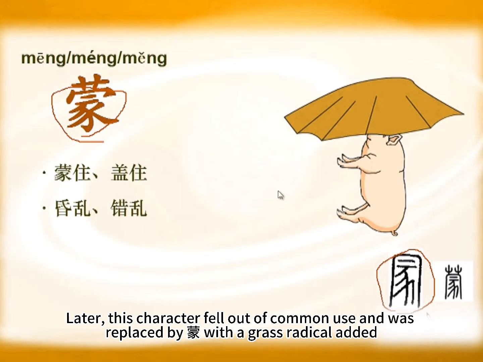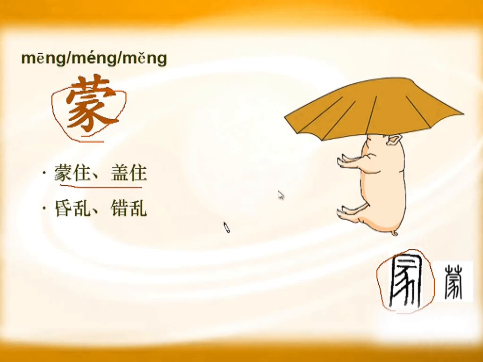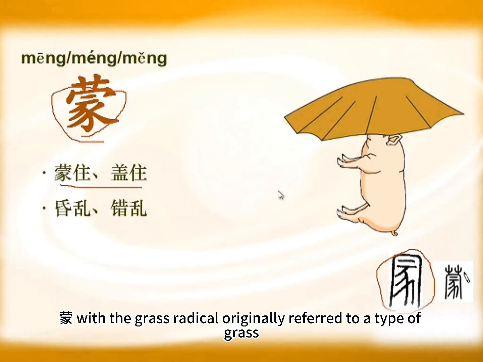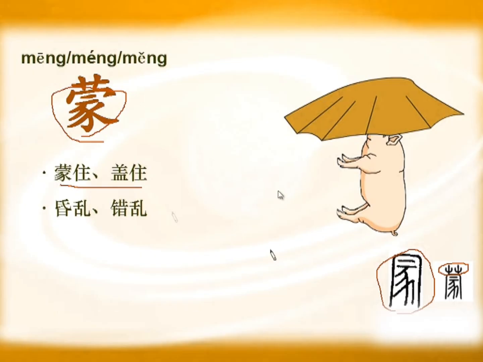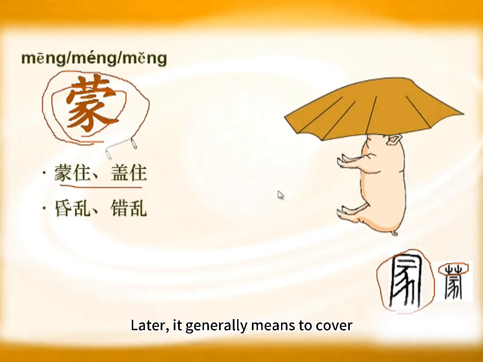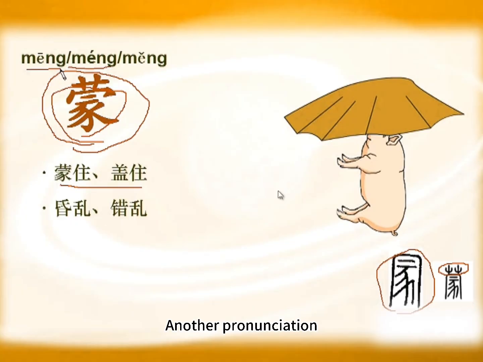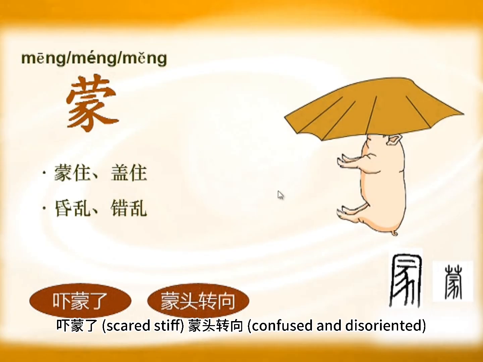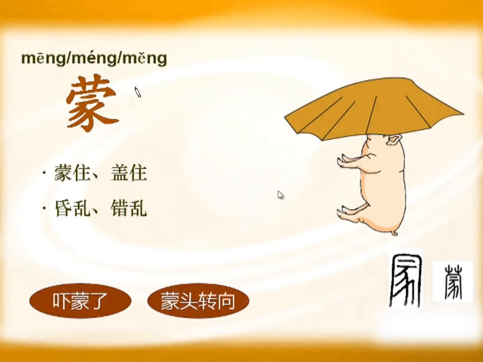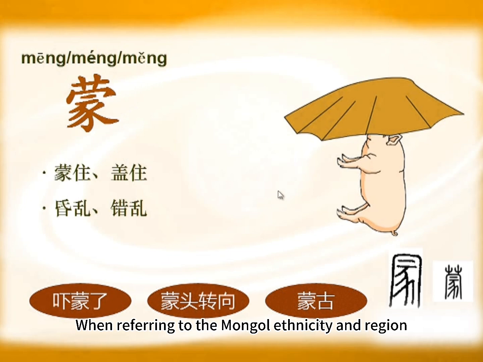Later, this character fell out of common use and was replaced by méng with a grass radical added. Méng with the grass radical originally referred to a type of grass. Later, it generally means to cover. This character has three pronunciations, usually read with a meaning of confusion, meaning confused. Another pronunciation: 吓懵了, scared stiff, 蒙头转向, confused and disoriented. When referring to the Mongol ethnicity and region, it is read with a specific tone.